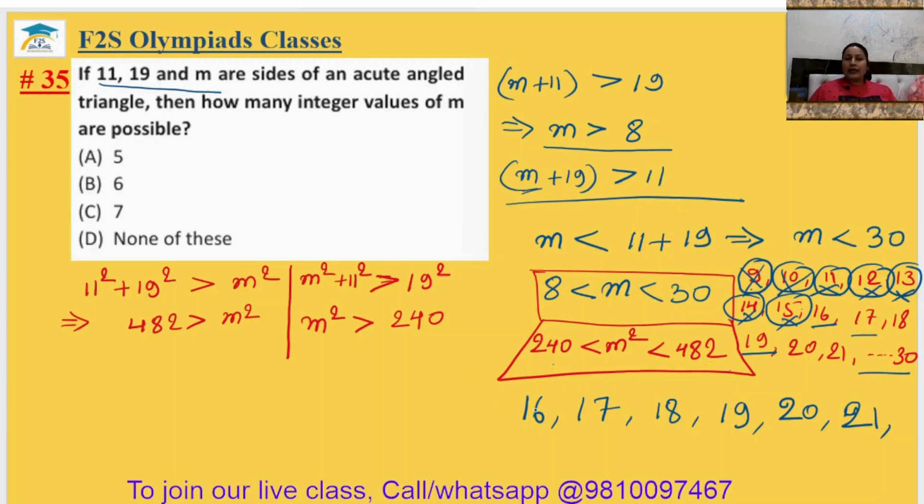So it means m's value can be 16, 17, 18, 19, 20 and 21. So it means their count is 6. Okay? So the 35th answer will be option B.